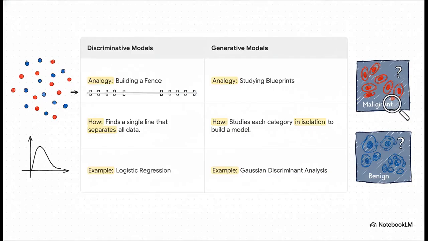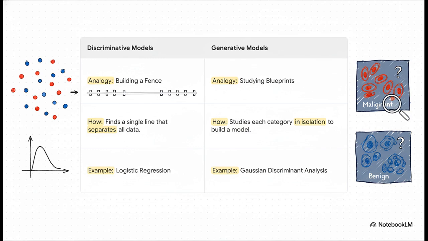Okay, so on one side, you've got discriminative models, like the logistic regression we've been talking about. The analogy here is building a fence. It looks at all the data together, the benign and the malignant tumors, and its only goal is to find the single best place to put a fence to separate them. Simple. On the other side, though, you have generative models.